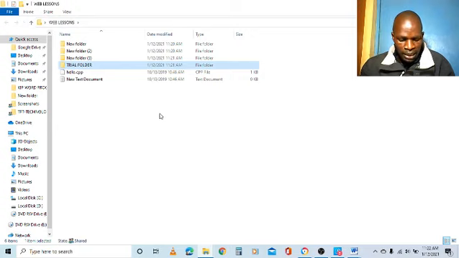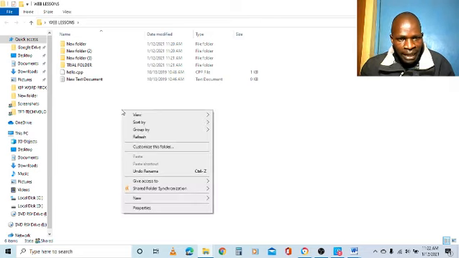Method 2 is to right click anywhere where you want the folder to appear, and then choose new. So that is the mouse cursor. So I want to right click anywhere within this folder of web lessons, like that.